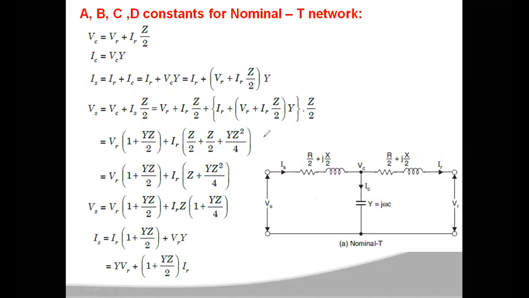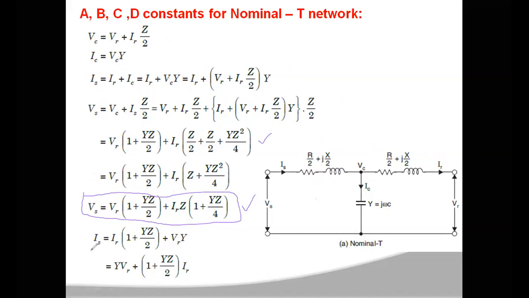After some calculations, the final value you get is this one. VS is equal to VR into 1 plus YZ by 2 plus IR into Z into 1 plus YZ by 4. This is the sending end voltage equation.